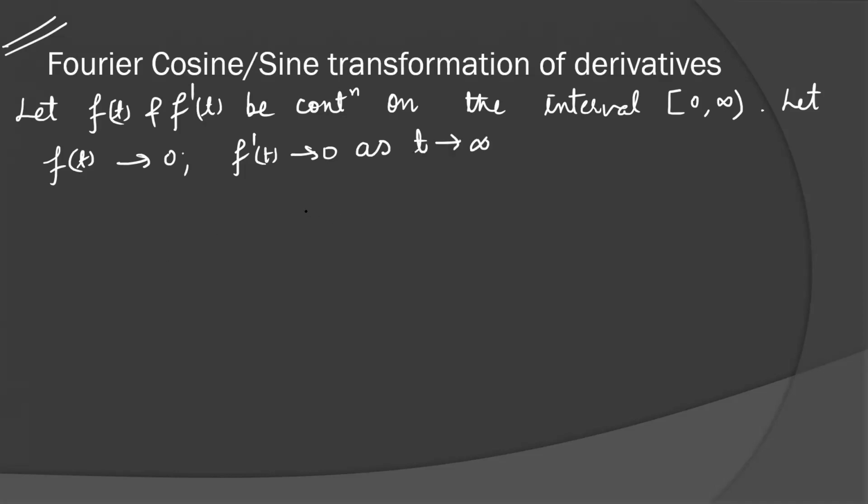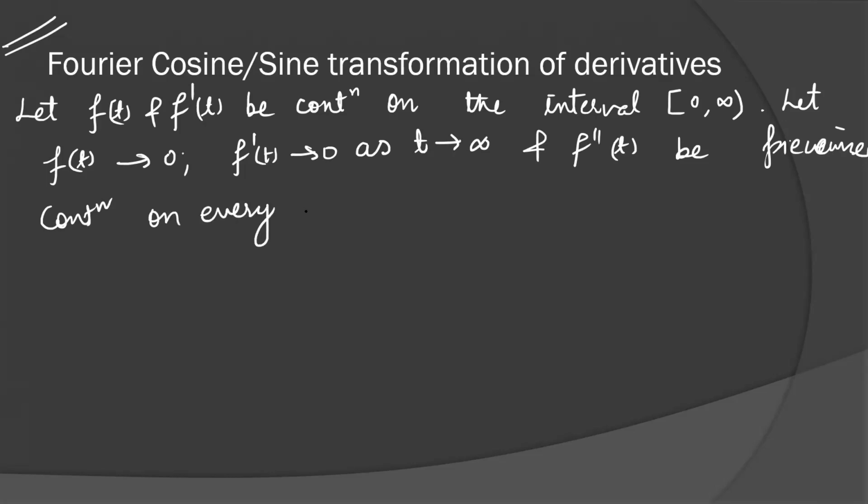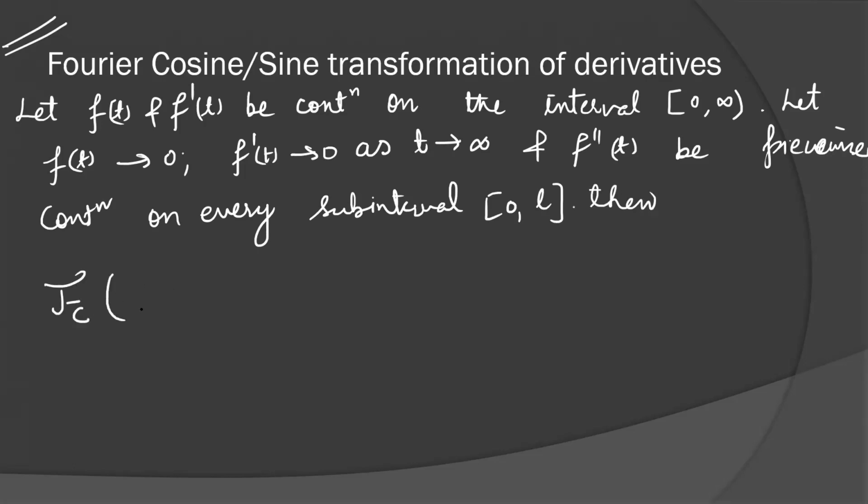A similar result we have discussed in Fourier transformation for the nth derivative. And f''(t), the second derivative, is piecewise continuous on every subinterval, a small subset interval of 0 to L.